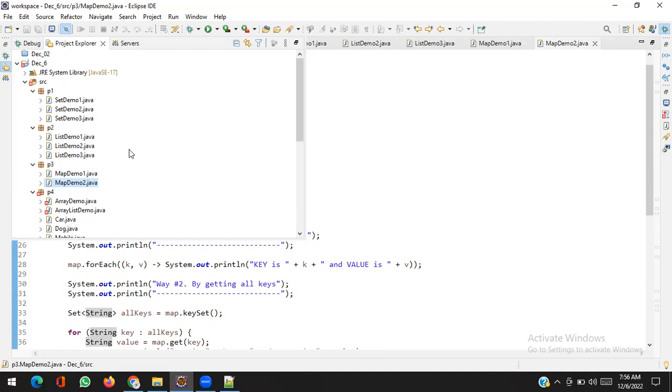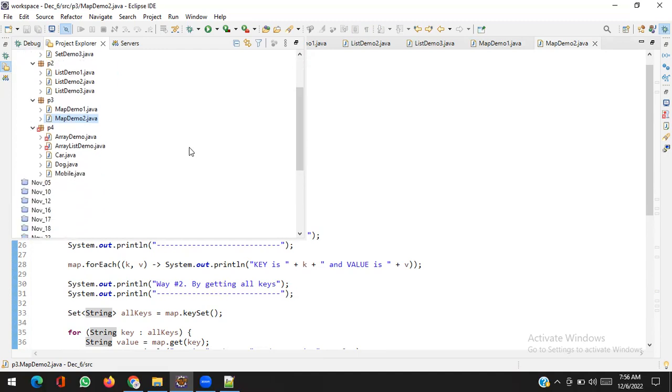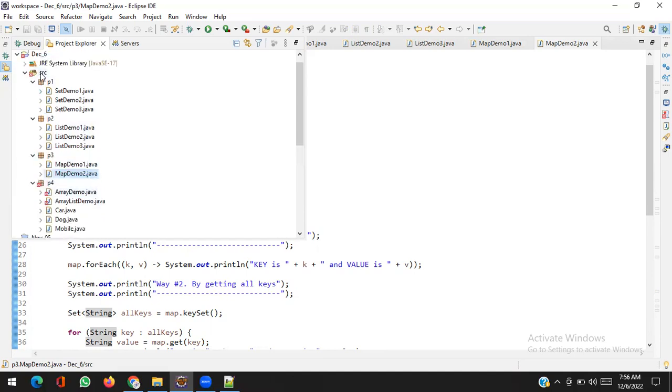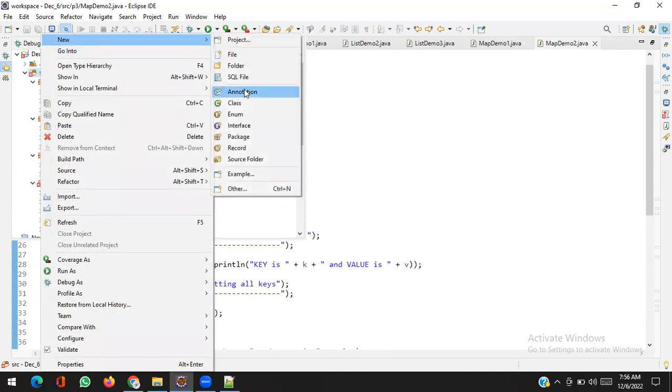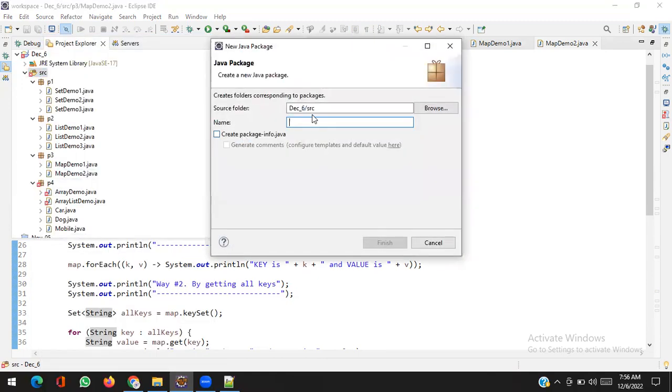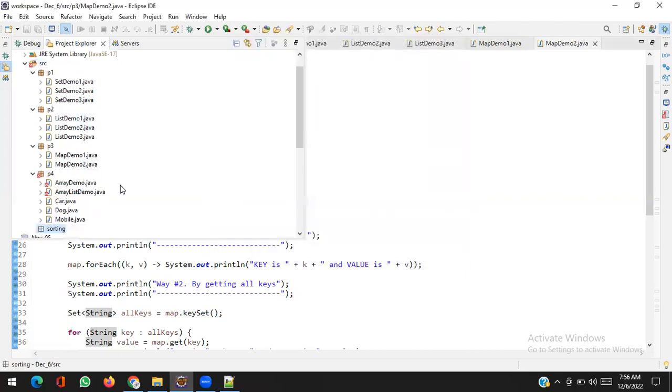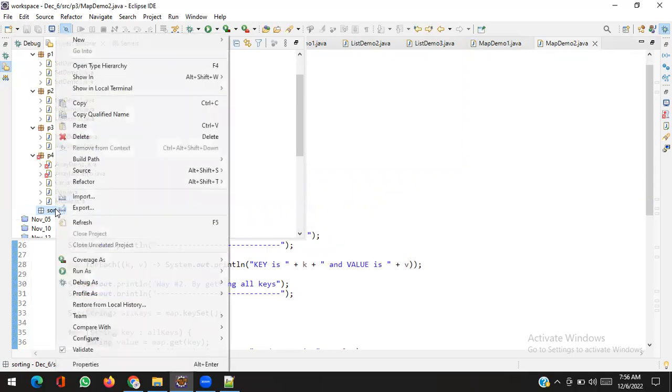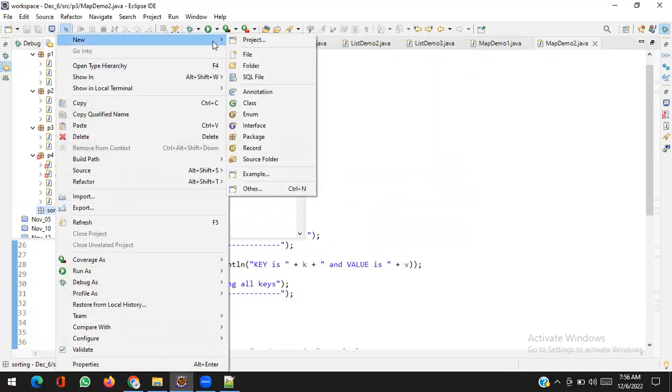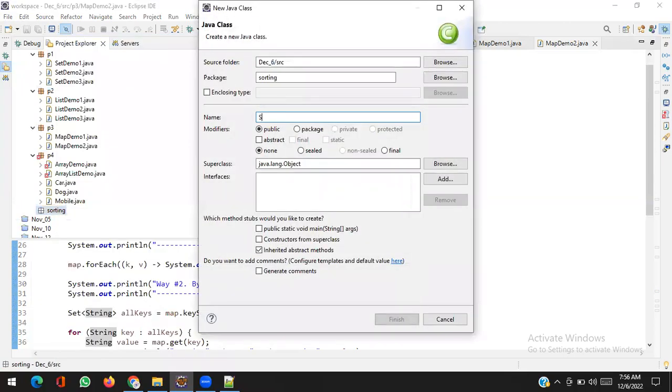Okay, so now come back to the new topic, that is sorting. Let me create a new package, and the package name is sorting. In the sorting package I will try to sort an array first, then a list and so on. So, array sorting.